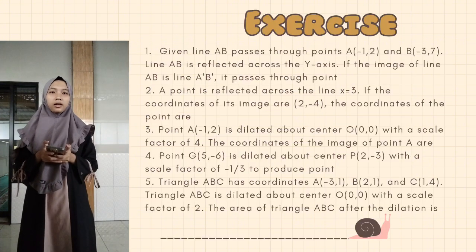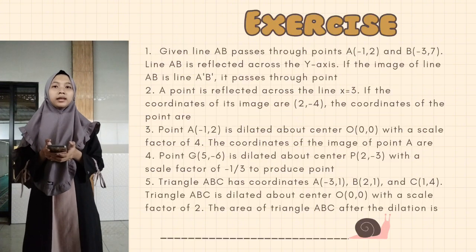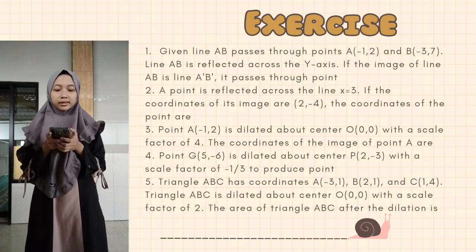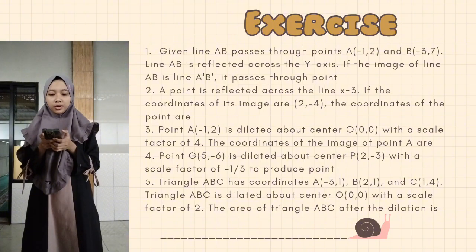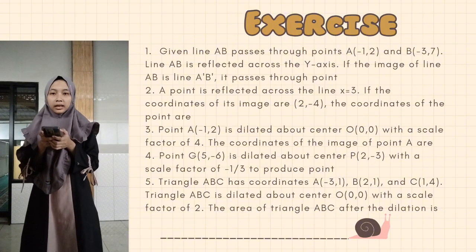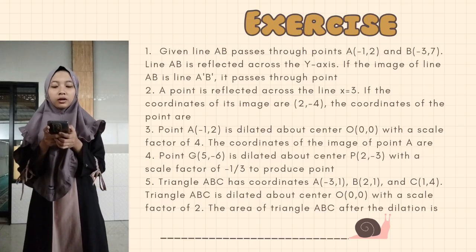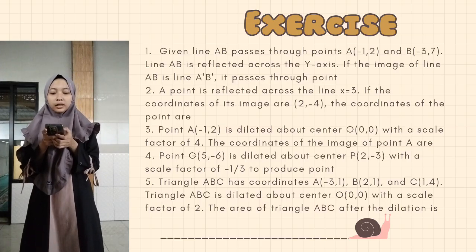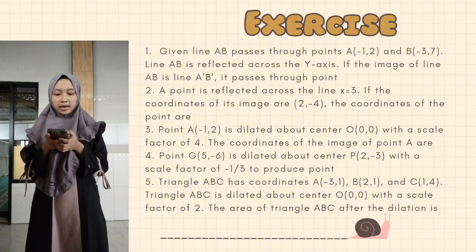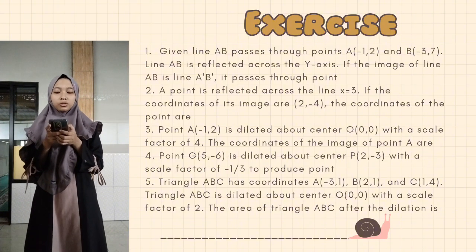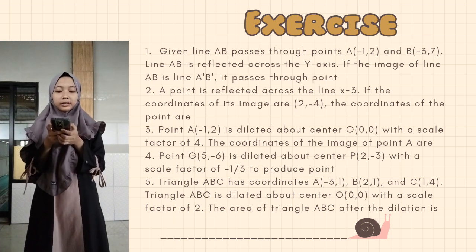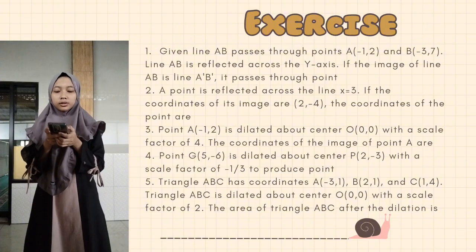Okay, here are some practice questions that you can try. Number 1, given line AB passes through points A(-1,2) and B(-3,7). Line AB is reflected across the y-axis. If the image of line AB is line A'B', it passes through point... Number 2, a point is reflected across the line x equals 3.